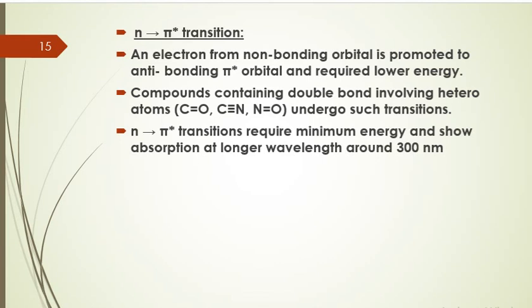Compounds containing double bonds involving a heteroatom, such as a ketone, a nitrile, or an N double bond O, undergo n to pi star transition, and the lambda max, or the maximum absorption, in such a transition is found around 300 nanometer.